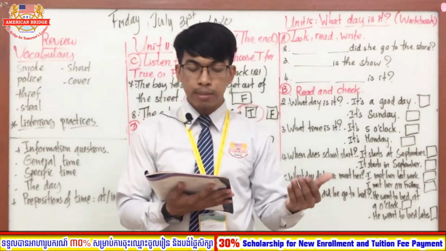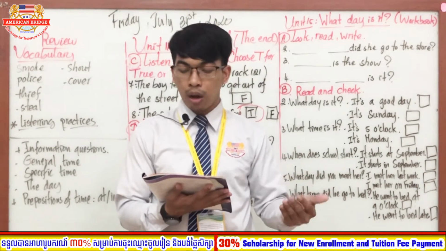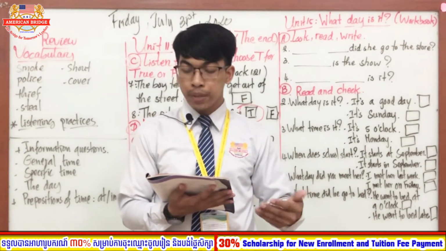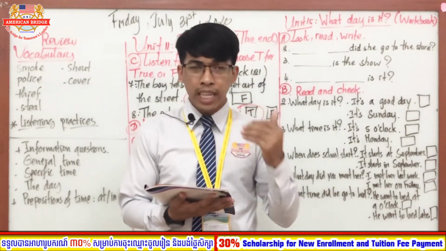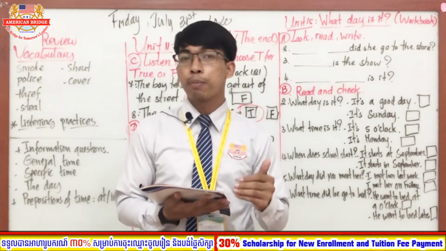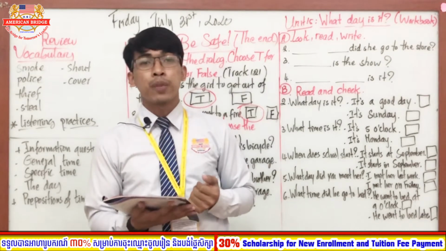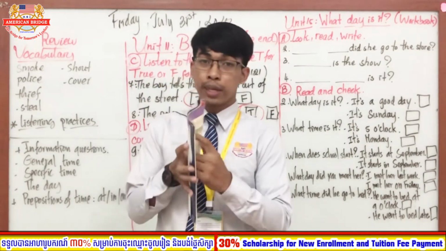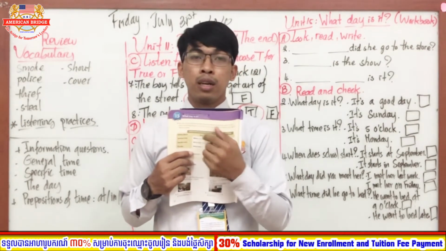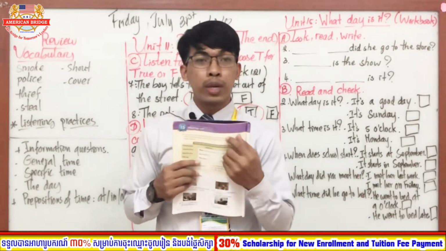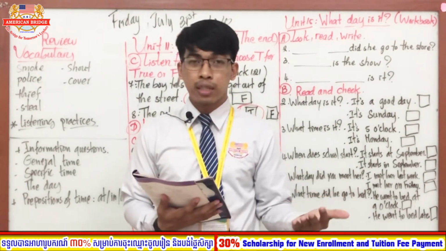To tell when something happens, use at before a time on the clock, on before a day, and in before a month. This already explains in detail each preposition of time and also the time expressions. Everyone, you have to read this and make sure that you understand the sentences that the writer wants all of you to know exactly, right? Good. This is what teacher already taught you, right?